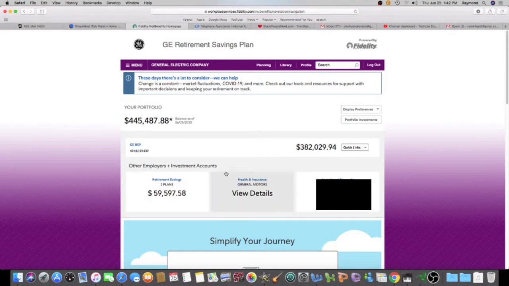So my two accounts will be GE, which is here. This 401k is 382,000, and then this one here is a General Motors 401k, and it has close to 60,000. So let's take a look at the GE 401k.